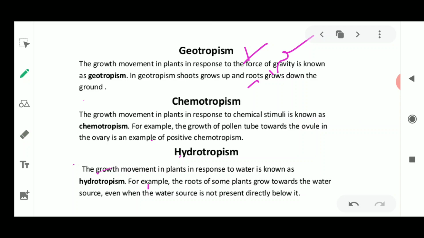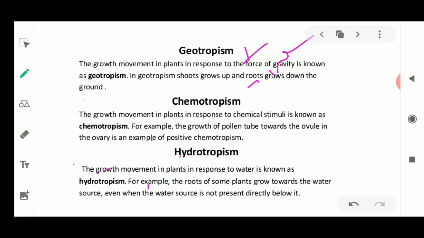Okay, so next is chemotropism. Chemotropism is the growth of the plant in response to a chemical stimulus. For example, the growth of the pollen tube towards the ovule in the ovary is an example of chemotropism.